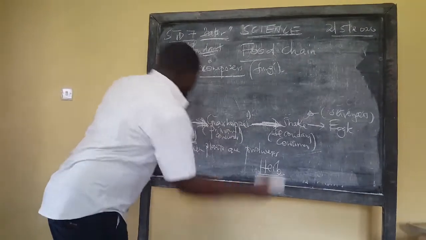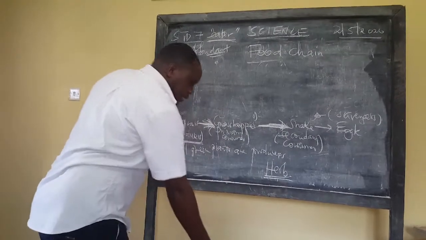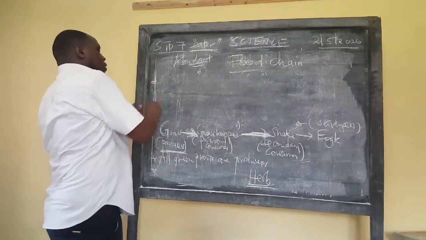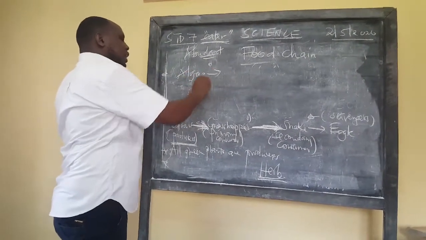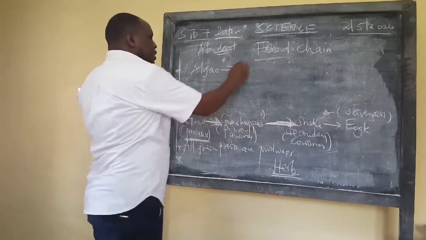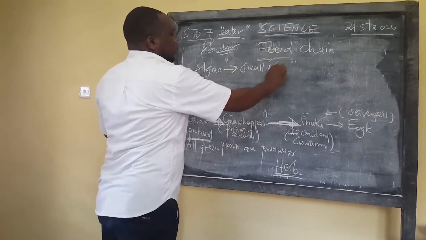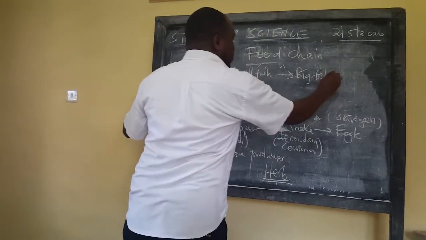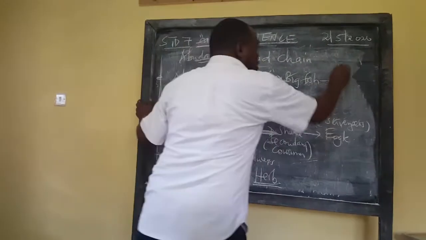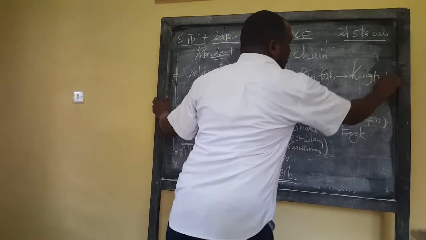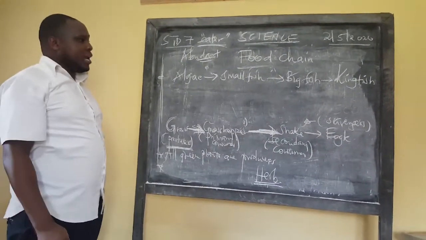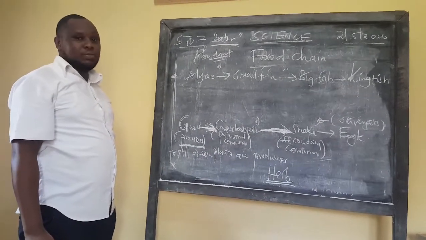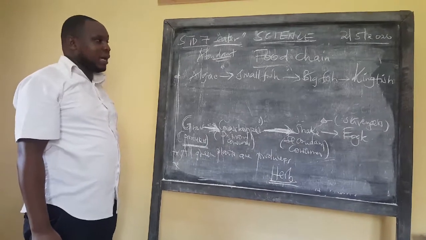So having said that, I want us to look at a second type of food chain where many learners go wrong. And this food chain looks like this. We have algae eaten by small fish, eaten by the big fish, not the one that swallowed the Gojona. Then we have the kingfish. You will realize that this is a very tricky one. If we are told to come and label this food chain, it's a tricky type of food chain.